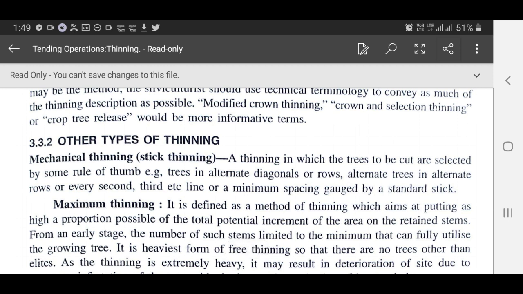Other types of thinning. Mechanical thinning, also called stick thinning, is a thinning in which the trees to be cut are selected by some rule of thumb. For example, trees in alternate diagonals or rows, alternate trees in alternate rows, or every second, third, etc. line, or a minimum spacing gauged by a standard stick.